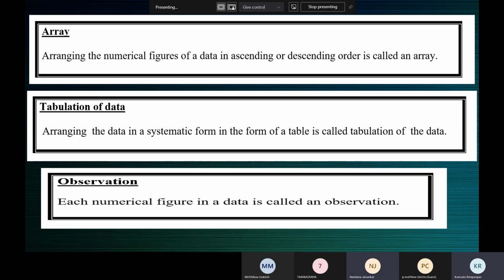Okay. So, arranging the numerical figures of a data. Data has only numerical figures, nothing else. Data is a collection of numbers of some particular type of information. If you arrange these numbers in the ascending or descending order, it's called an array. Now further, after arranging the numbers in the form of an array, when you represent the data in the form of a table, that is called tabulation of data. We will see that.